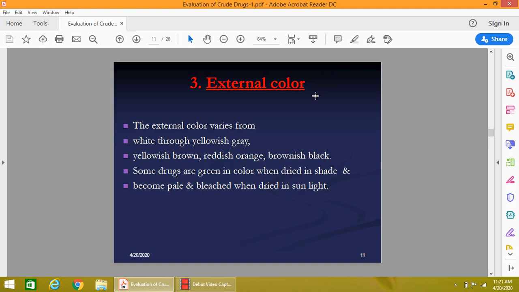Then the external color. The external color also varies from white through yellowish gray, yellowish brown, reddish orange, and brownish black, and some drugs are green in color when dried under shade, but when dried in the sunlight, they become pale and bleach out. The color of the crude drug also depends upon the source of the drug, the nature of the plant, the nature of the drug, as well as the plant part.